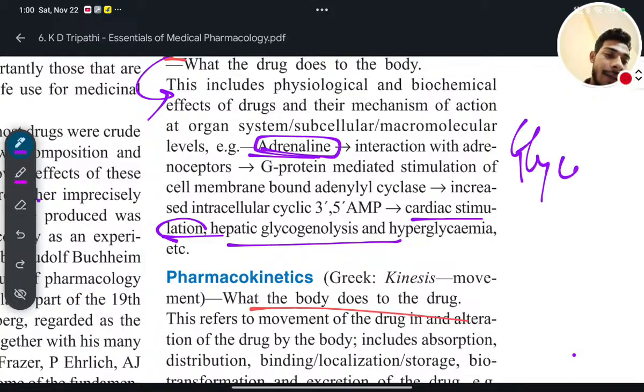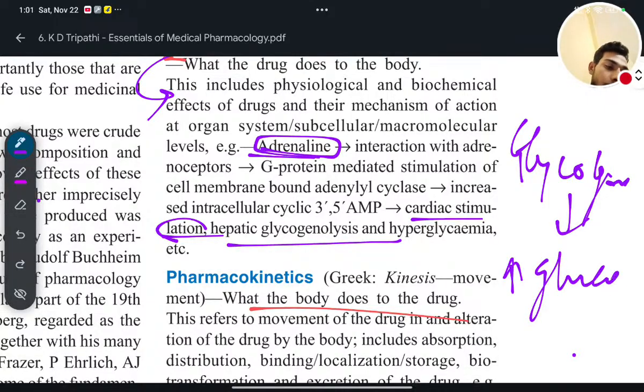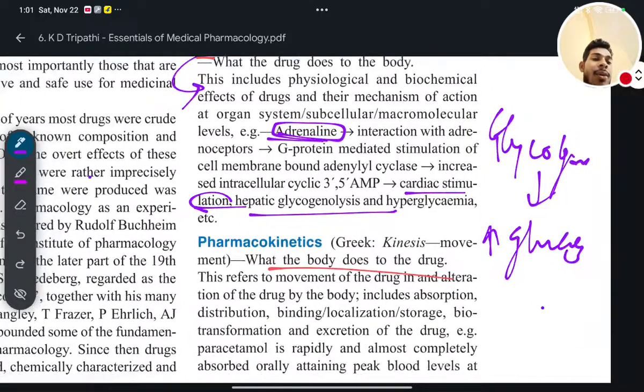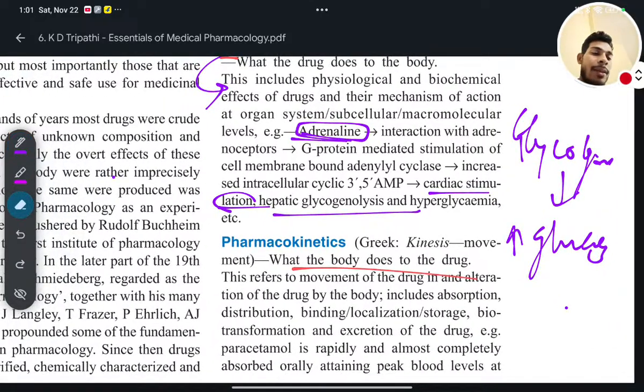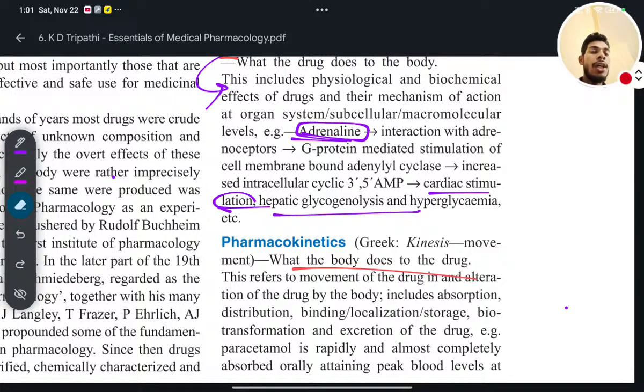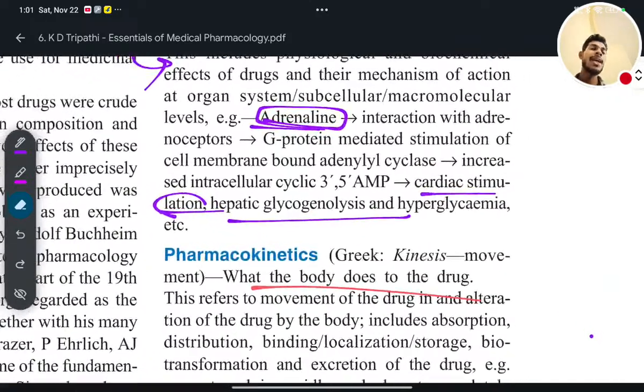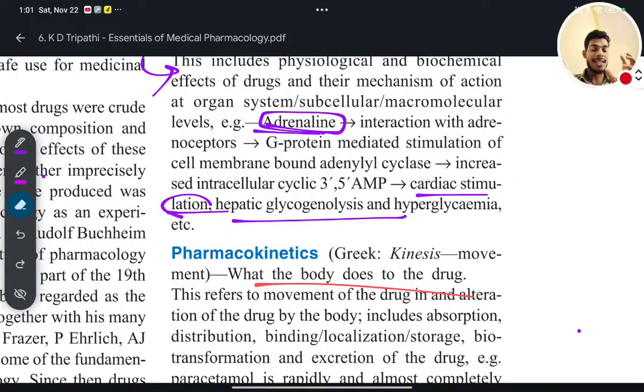Breakdown of glycogen will lead to an increase in glucose. When the glucose level increases, what will happen? Ultimately you will get more energy to run or to save your body from an external danger situation.